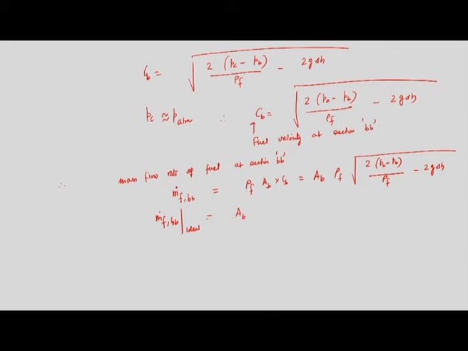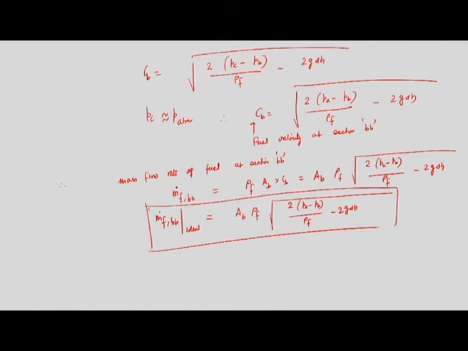So, that is AB into rho F into the root of twice PA minus PB divided by rho F minus g into delta H twice. This is the expression of mass flow rate, and this is again ideal. So, we have to obtain the mass flow rate of fuel at section Bb.